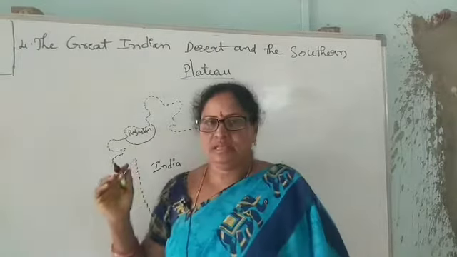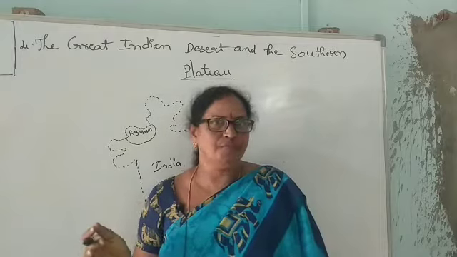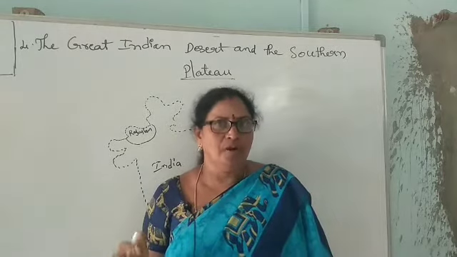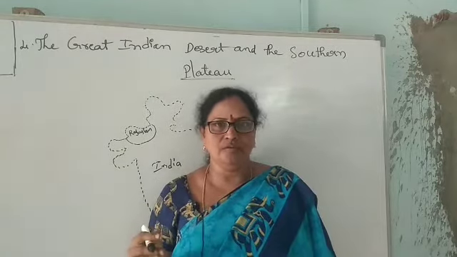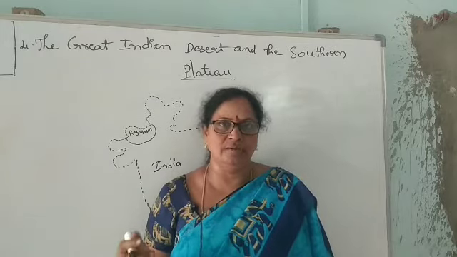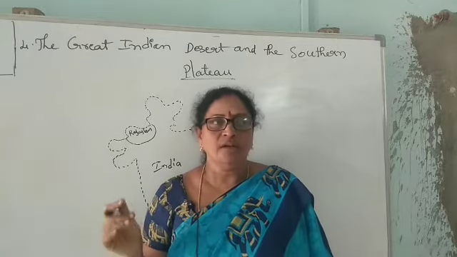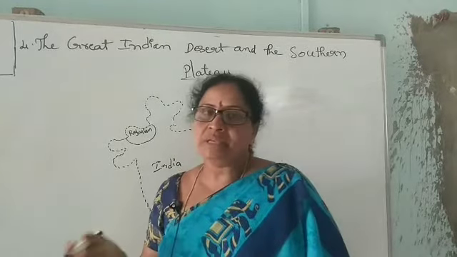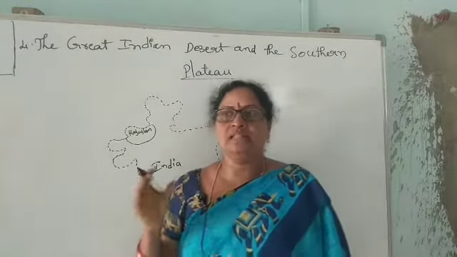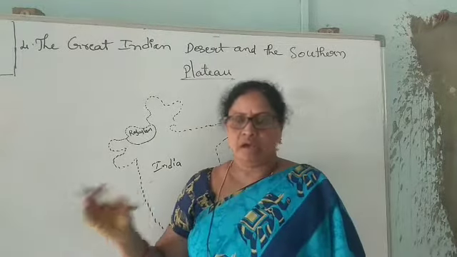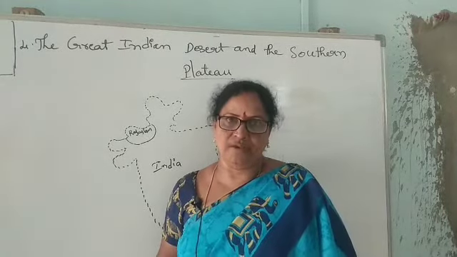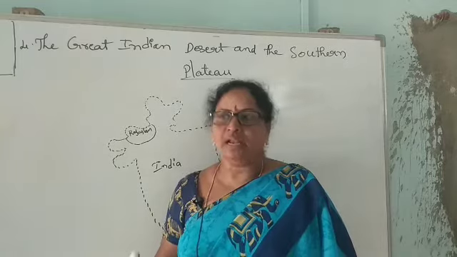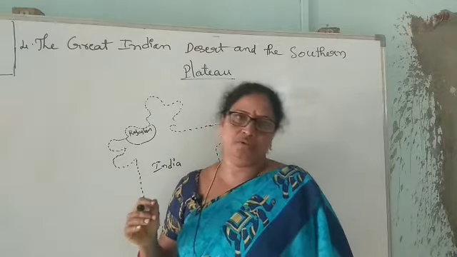And here small hills of sand are formed by the blowing wind. When the wind blows, the sand flows from one place to another, forming small hills of sand. Small hills of sand are called sand dunes.